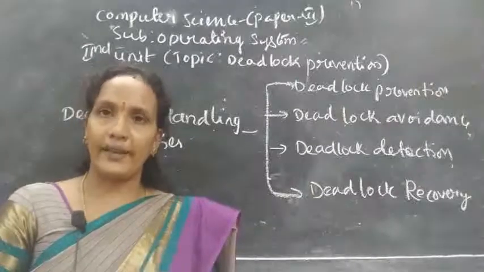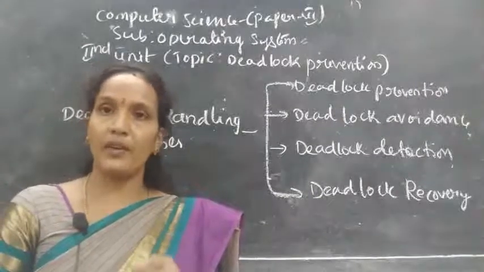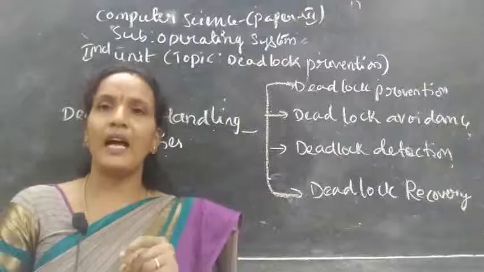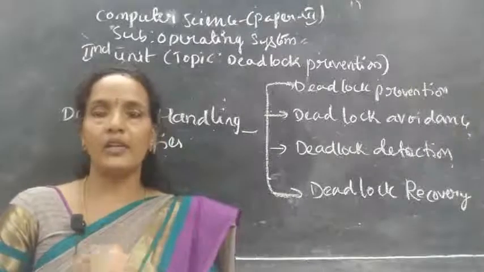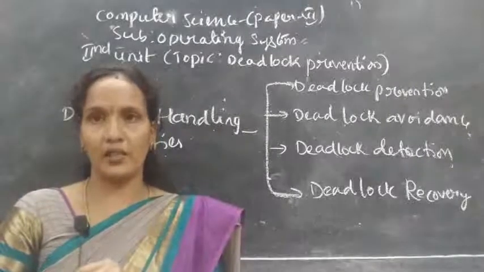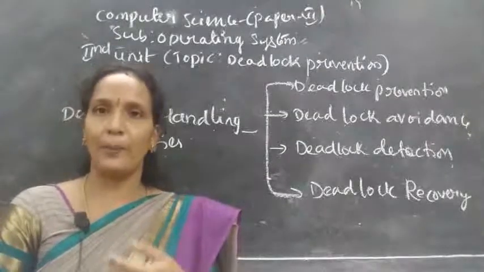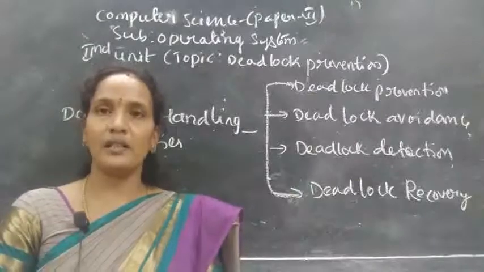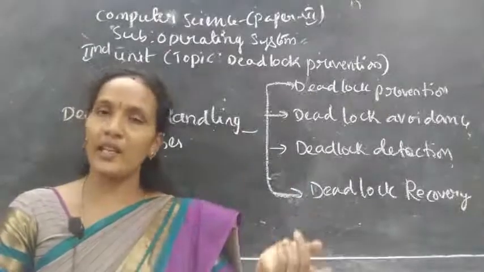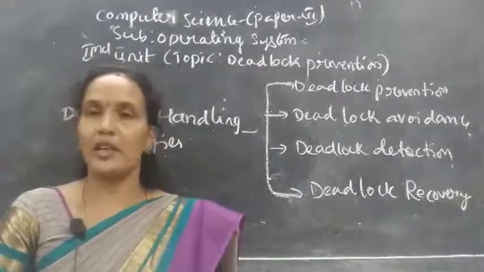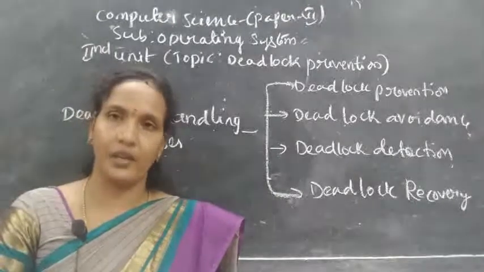Next, the process will use the resource, and after using it, it will release the resource. That is the model. Why is it releasing the resources? Because if the process releases the resource, then that resource can be allocated to any other process. That was the system model of deadlock.